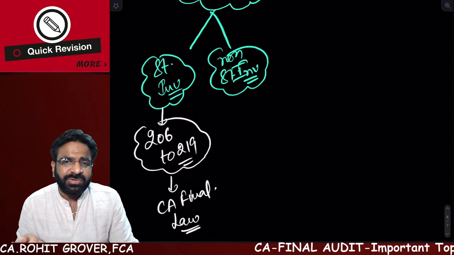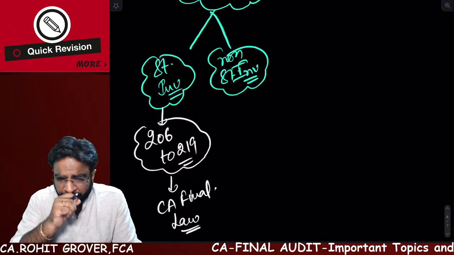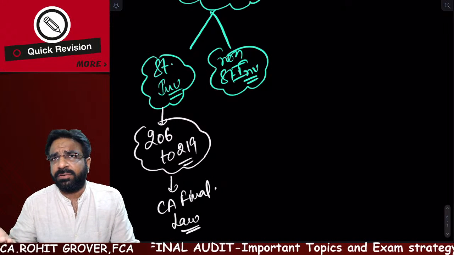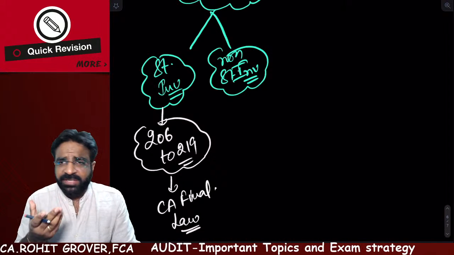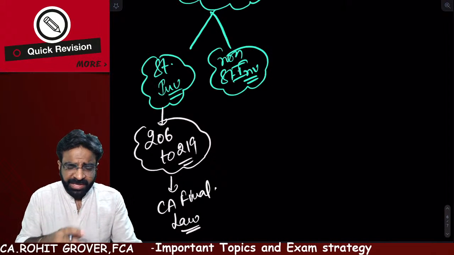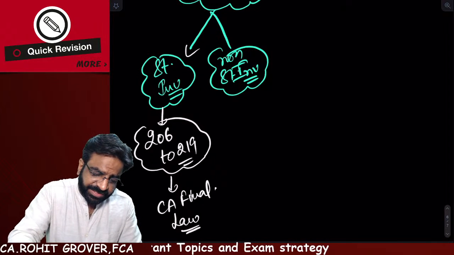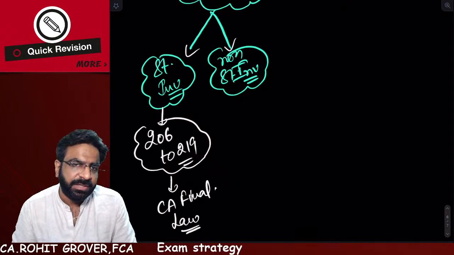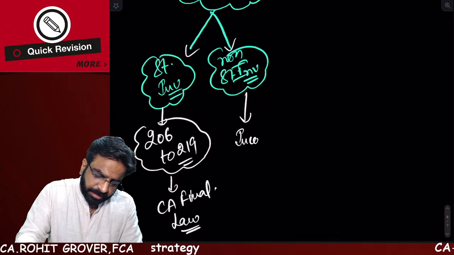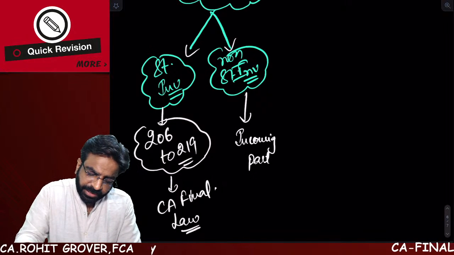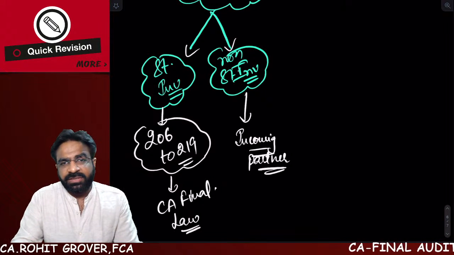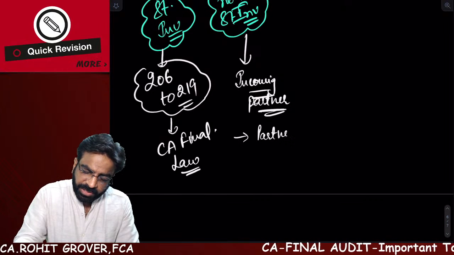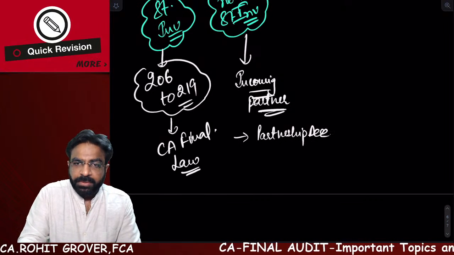In the non-statutory investigation, it is like your vouching and verification chapter only. Say, for example, an incoming partner is appointing you as an investigator to investigate whether the firm in which he is joining is a genuine firm or not. What are the things you will see in that firm? If you are an investigator appointed by the incoming partner, you will obtain the partnership deed of the firm in which you are going to investigate.